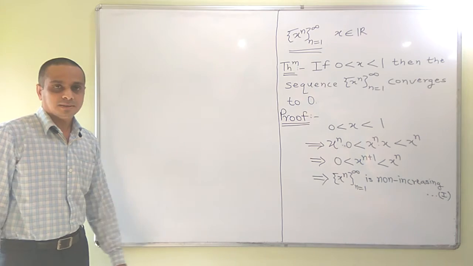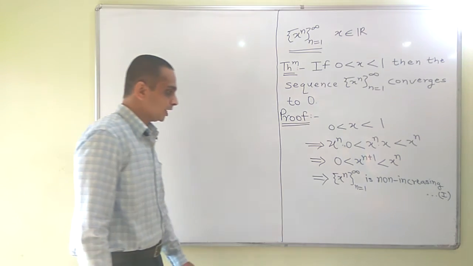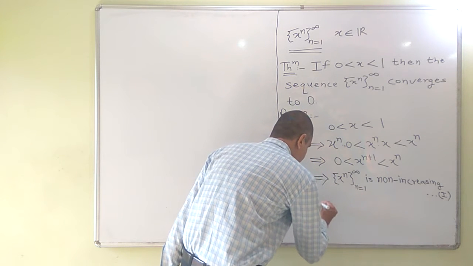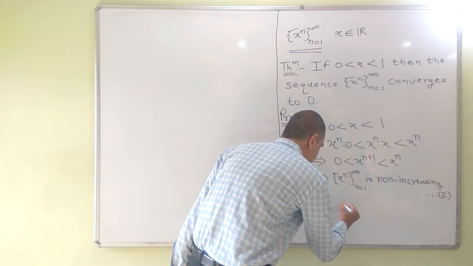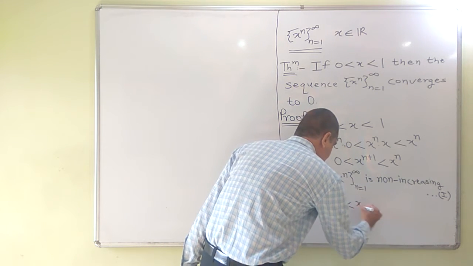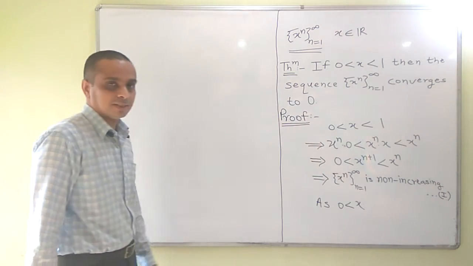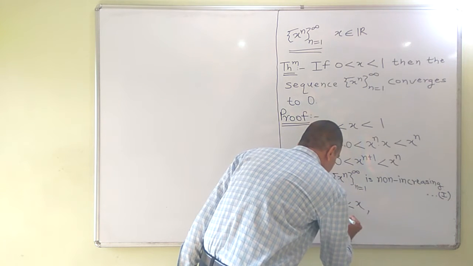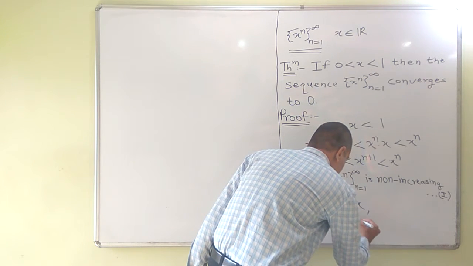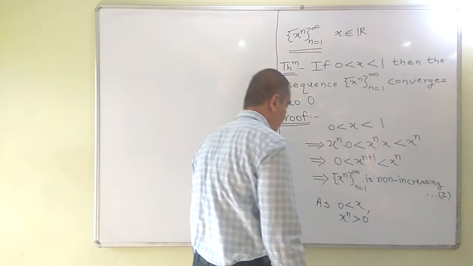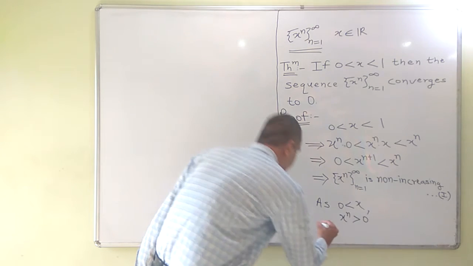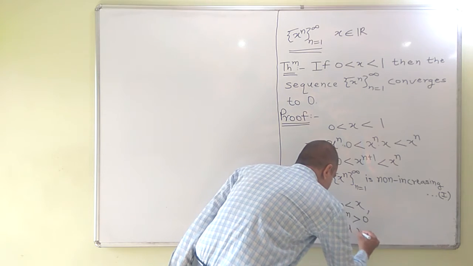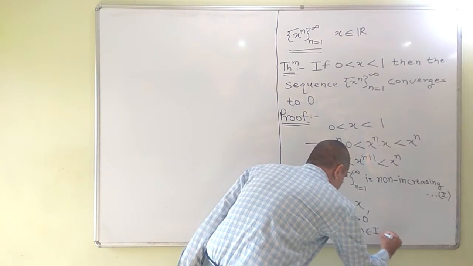Further, the sequence x raised to n is lower bounded as x is greater than 0, that is 0 is less than x raised to n is greater than 0 for all n belongs to I, that is for all positive integers.